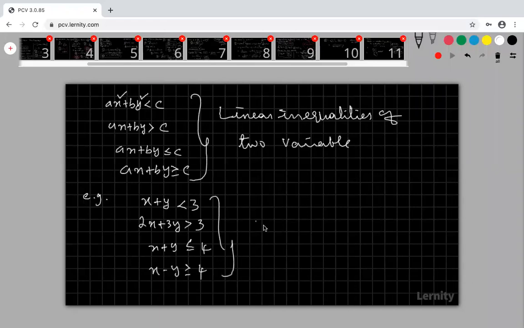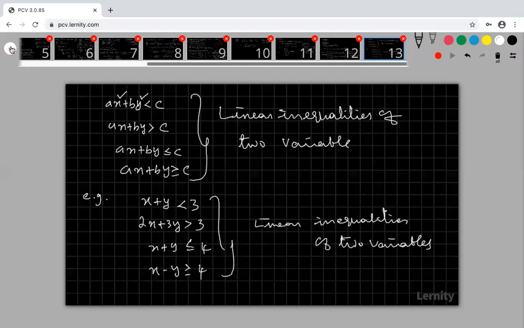All these are linear inequalities of two variables. Please try to understand these are the linear inequalities of two variables. Please give your own examples.